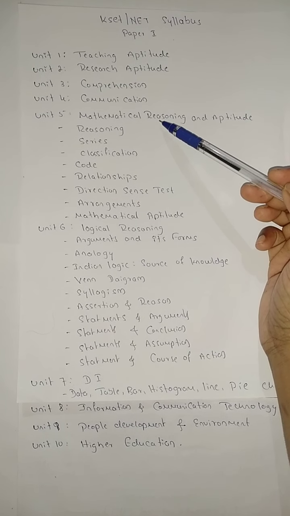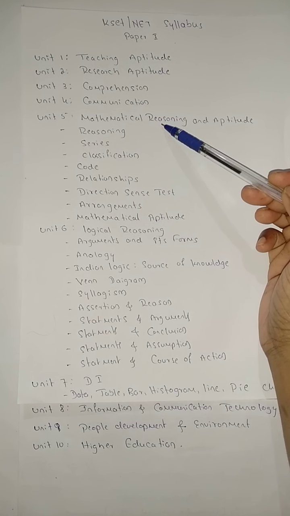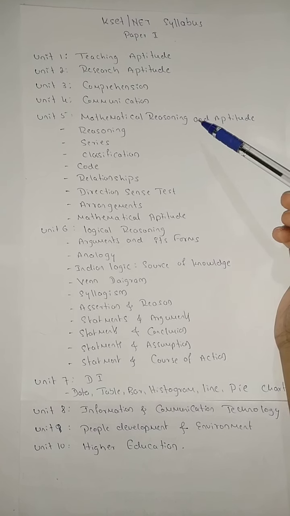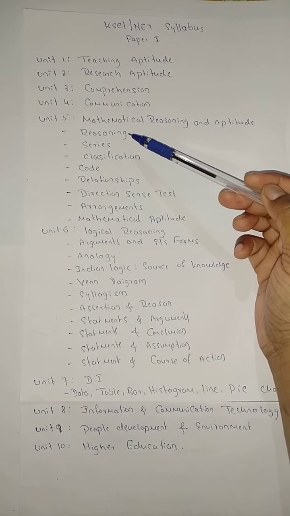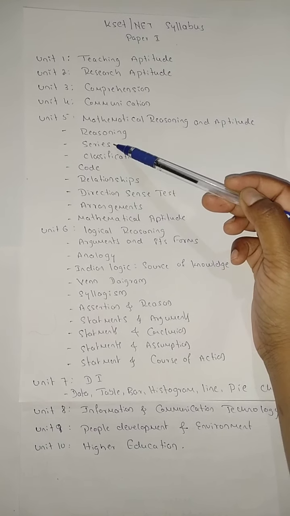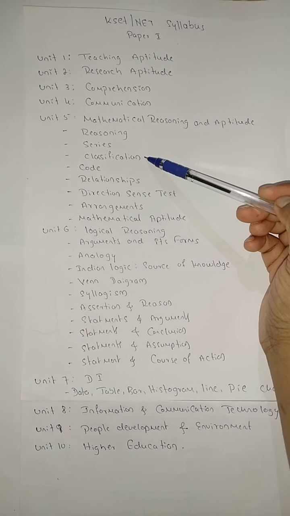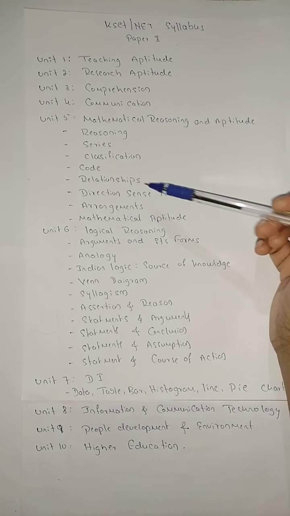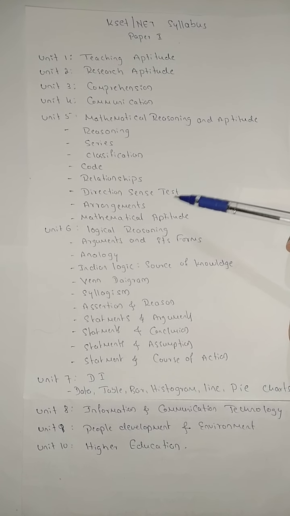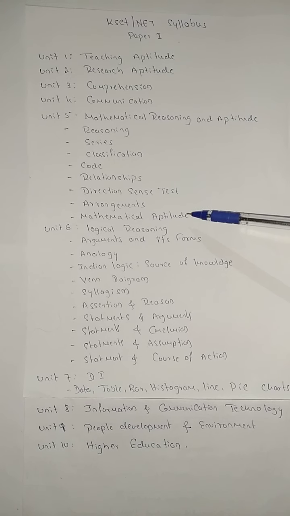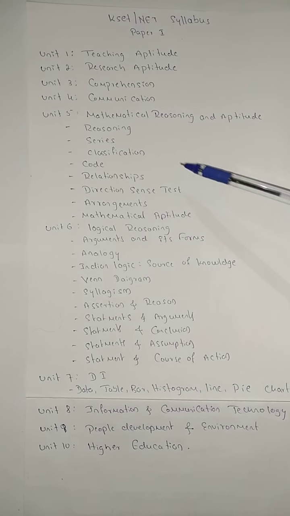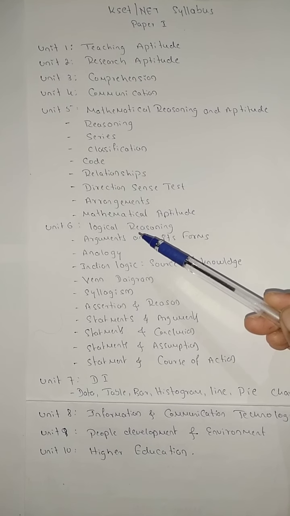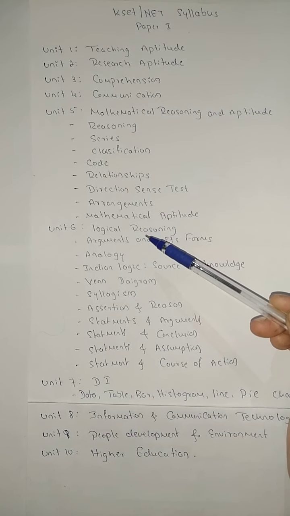Next is unit 5, that is mathematical reasoning and aptitude. In this unit, the topics we have to cover are reasoning and number series, then classification, coding and decoding, blood relationships, then direction sense, then arrangements, then mathematical aptitude. So all these things we have to cover in unit 5. Next comes Indian logic, that is unit 6.